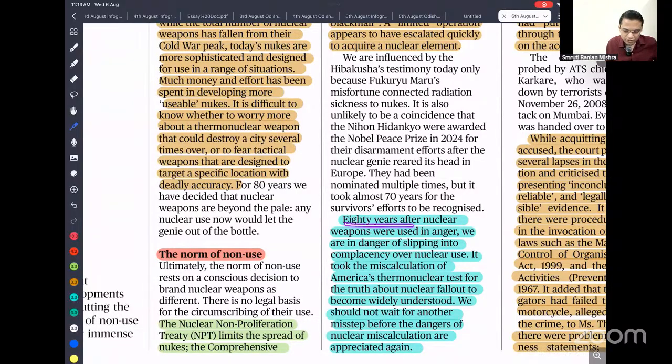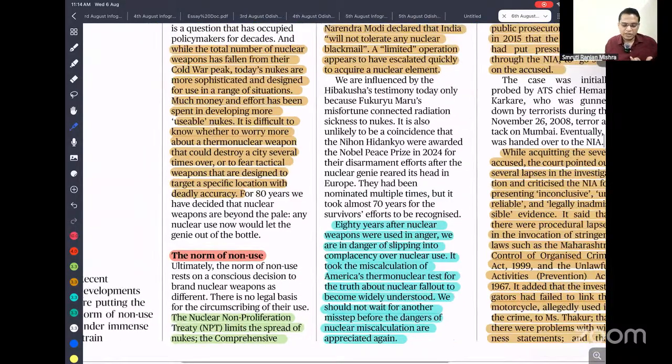So 80 years after the nuclear weapon was used in anger, we are in danger of slipping into complacency of nuclear use. It took a miscalculation, the American thermonuclear test, for the truth about the nuclear fallout to become widely understood. We know how it impacts. So we should prevent it at any cost. There should not be any nuclear war.